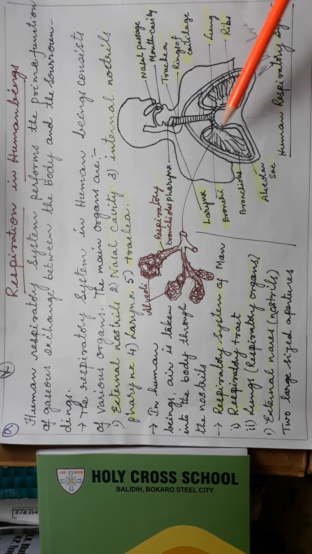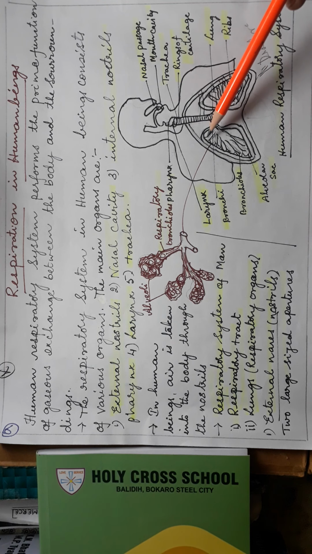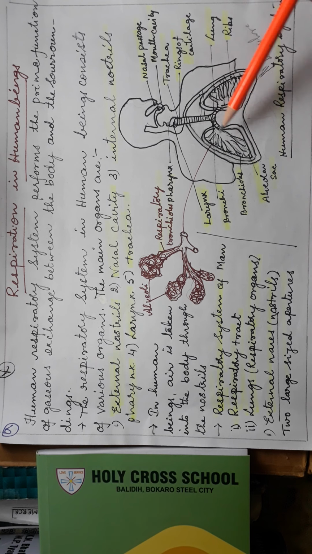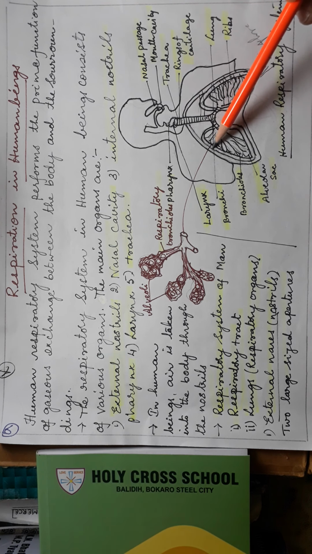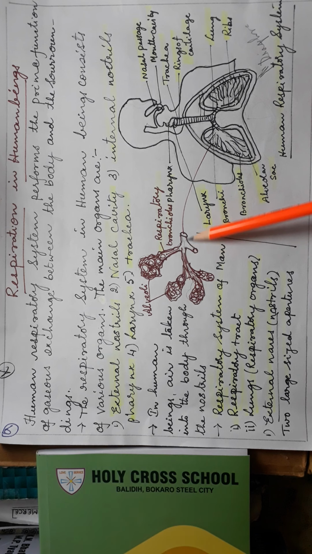And again the bronchiole enters the lung portion. This is the tubular portion, this is the lung, and the lung also has small bag-like structures. One bronchiole enters each of them. When it enters the sac-like structure, that is called an alveolus.